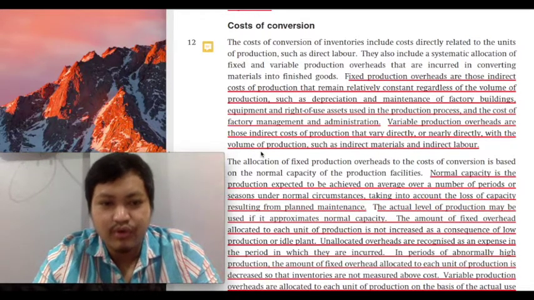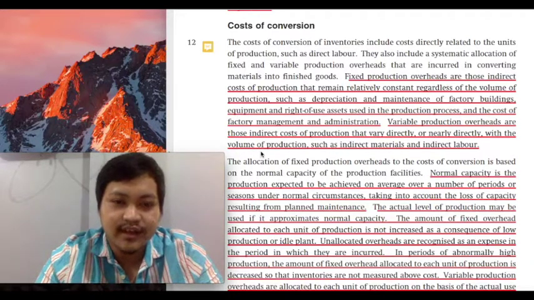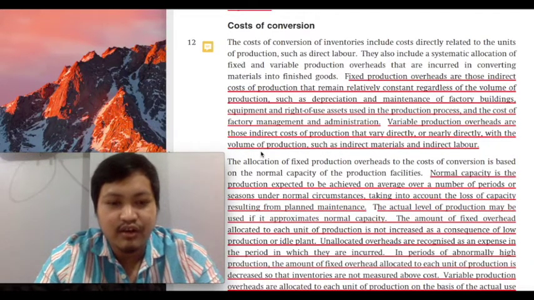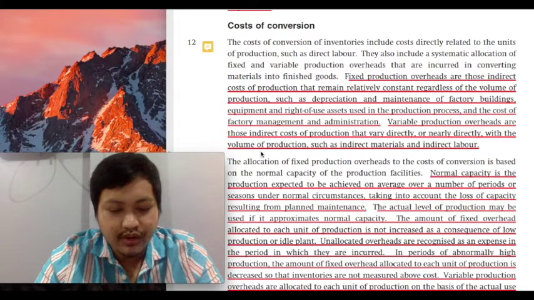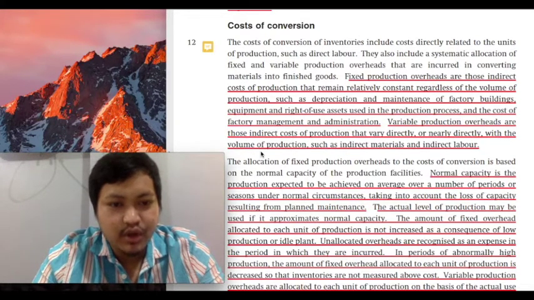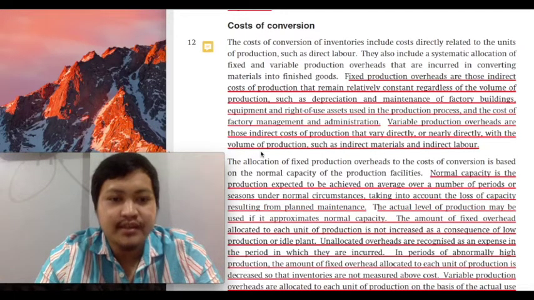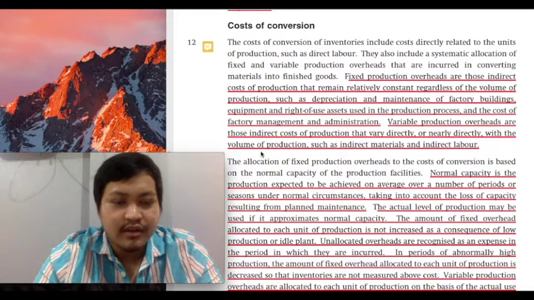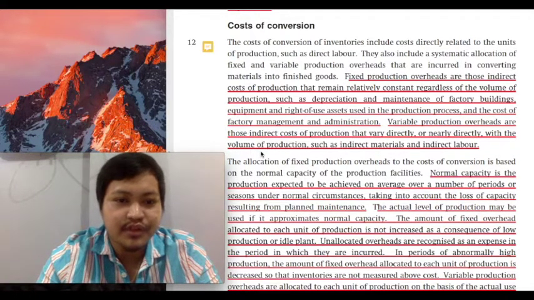Now, students would get more confused because the opposite would be true for your variable overhead. For your total variable overhead, class, again, it would depend on the level of production. The higher the level of production, the higher the total variable overhead. The lower the level of production, the lower the total variable overhead will be. But on a per unit basis, class, your variable cost per unit would remain constant. Because the change in your total variable overhead is driven by the units produced, class.